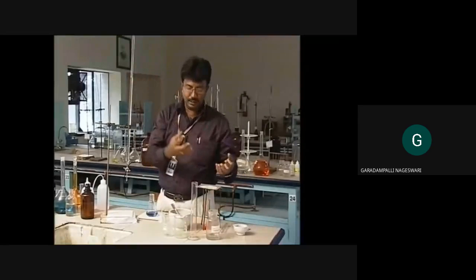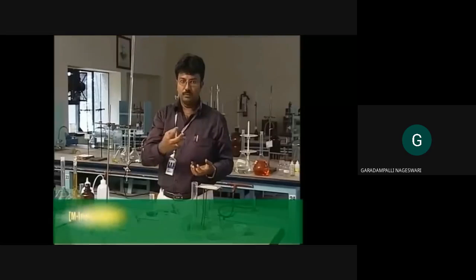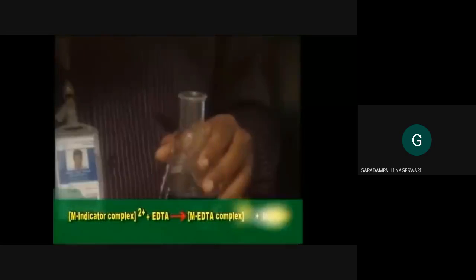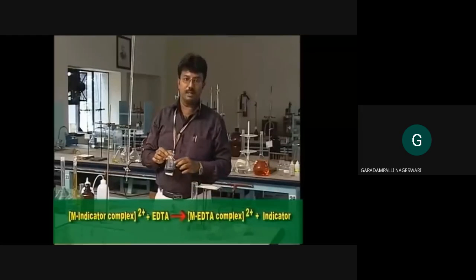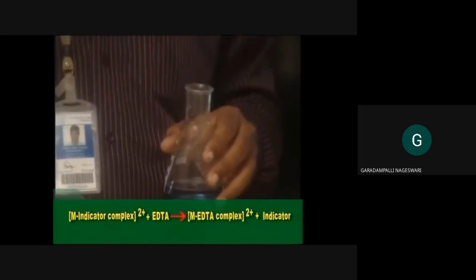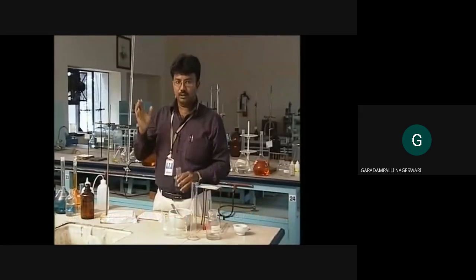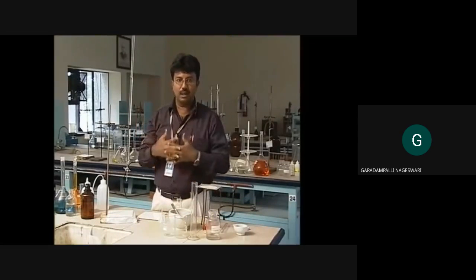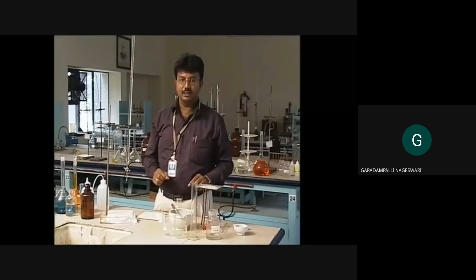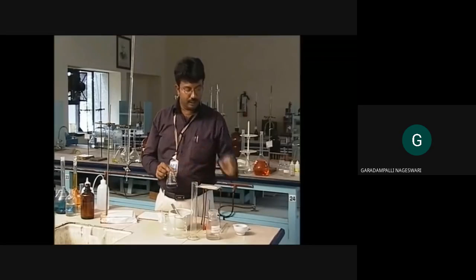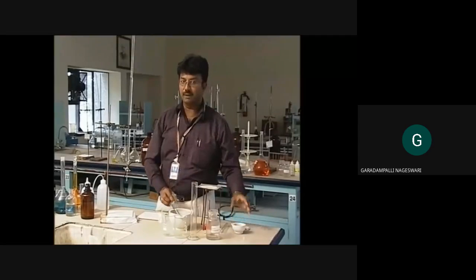So slowly EDTA replaces the calcium which was present in the first complex. All the calcium has been replaced by the EDTA. So the EDTA has formed a strong complex with the calcium present in the hard water. At that point, the indicator EBT is released from the first complex.